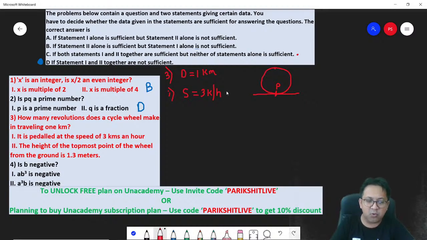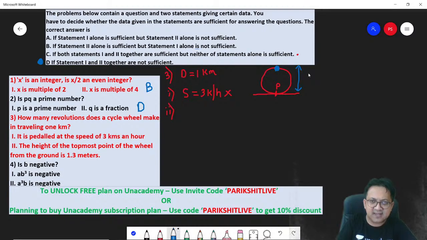Means statement 1 alone is not sufficient to determine how many revolutions. Next, statement 2. The height of the topmost point of the wheel from the ground is 1.3 meters. So they say height of the topmost point of the wheel. So let's say this is the topmost point in the wheel from the ground is 1.3 meters.